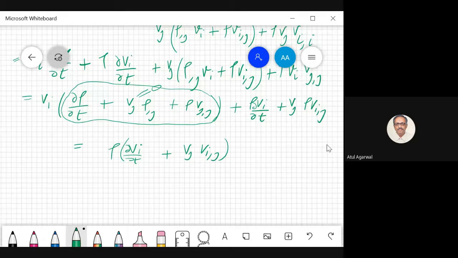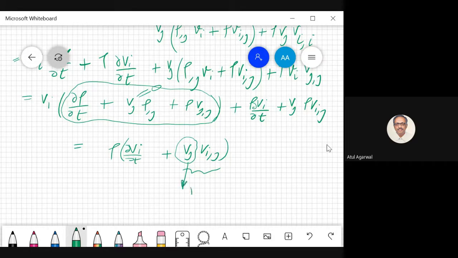Can you recognize this term, Soumya? No, sir. You see, once you have a free index, this is a free index here, suppose.